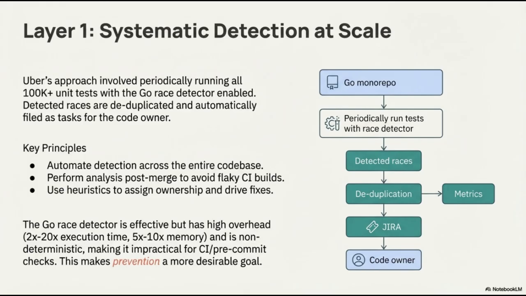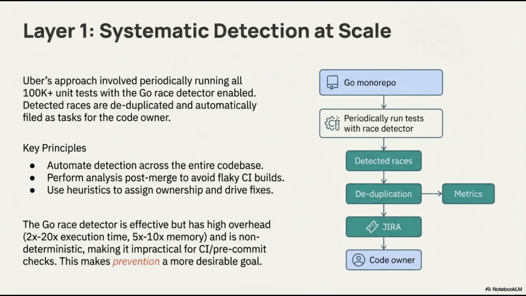Our process follows 3 key principles. First, we automate detection across the entire codebase to ensure comprehensive coverage. Second, we perform this analysis post-merge. This is a critical decision because the race detector's non-deterministic nature and high overhead, often 2 to 20 times the execution time and 5 to 10 times the memory usage, would make CI builds flaky and slow if integrated directly into pre-commit checks.